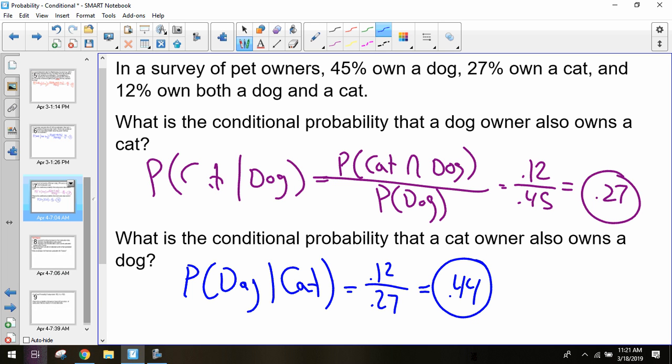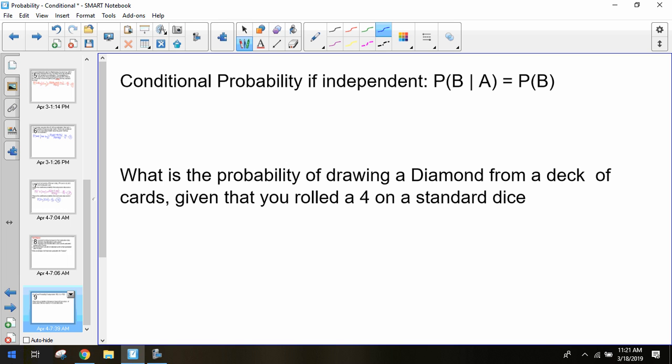I'm going to skip this last one and we'll come back to it. Okay. So conditional probability if your two events are independent. If I flip a coin, is that coin flip going to change if I know my dice already landed on a 6? So flipping a coin and rolling a dice are independent events. Will my probability of flipping my coin change if I already know my dice is a 6? So my probability of getting a heads, given that I already know I got a 6, doesn't change. It's still going to be a 50-50 chance of getting a heads.